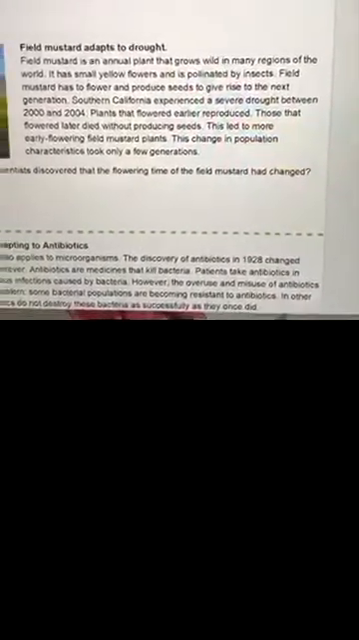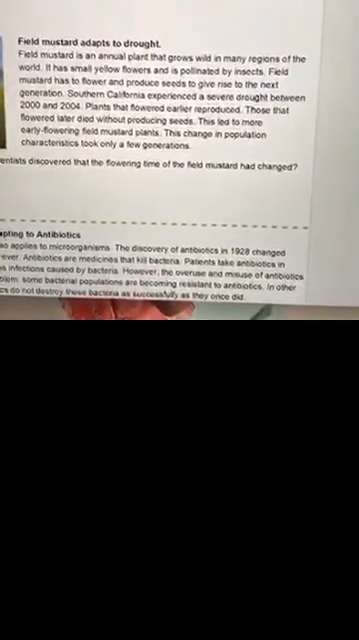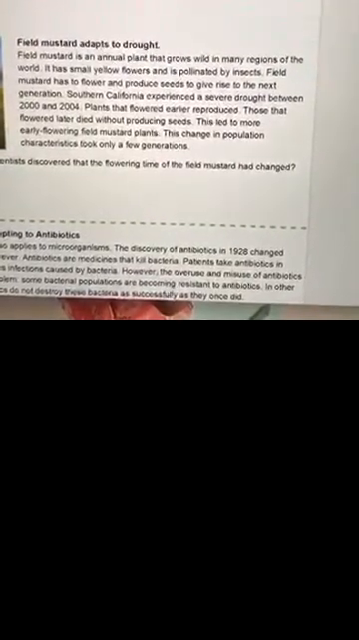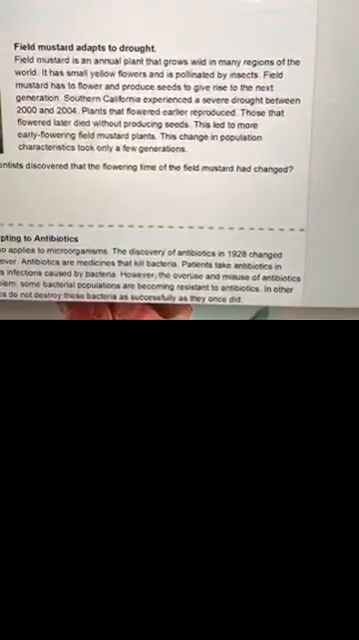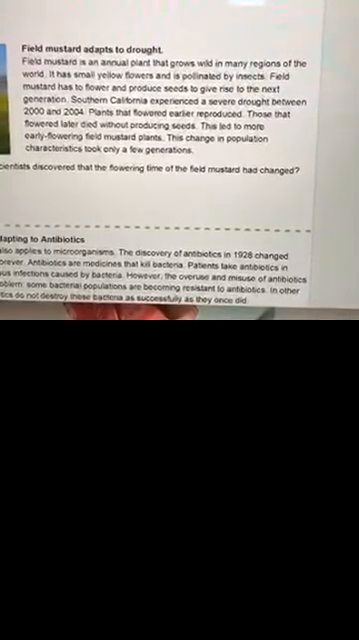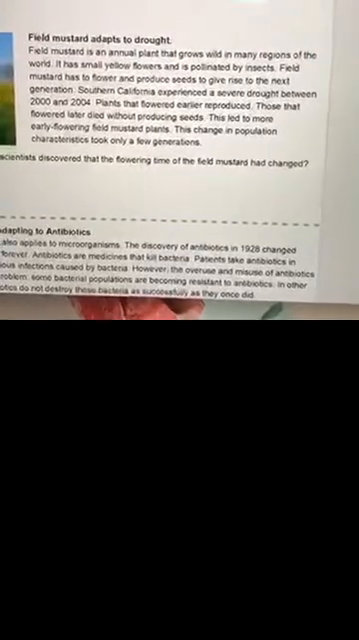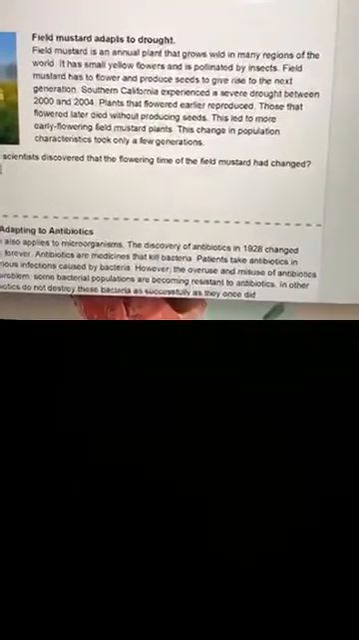Field mustard adapts to drought. Field mustard is an annual plant that grows wild in many regions of the world. It has small yellow flowers and is pollinated by insects. Field mustard has to flower and produce seeds to give rise to the next generation. Southern California experienced a severe drought between 2000 and 2004. Plants that flowered earlier reproduced. Those that flowered later died without producing seeds. This led to more early flowering field mustard plants. This change in population characteristics took only a few generations.